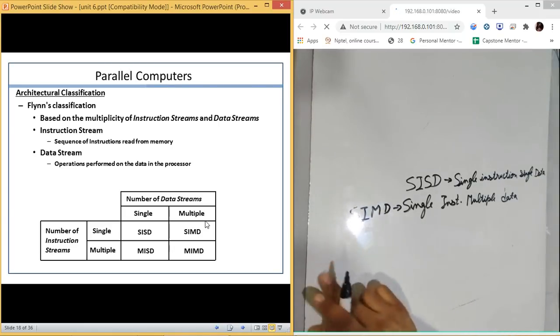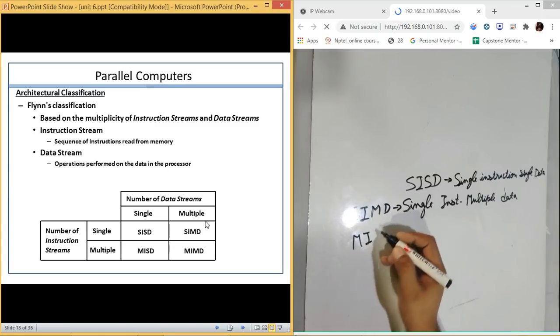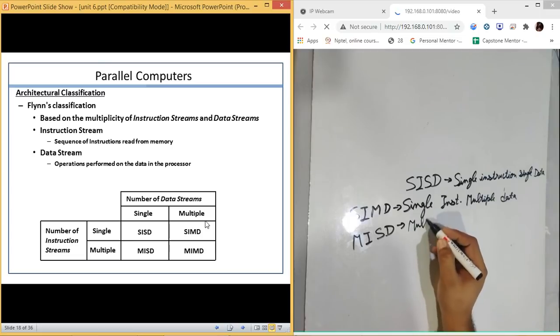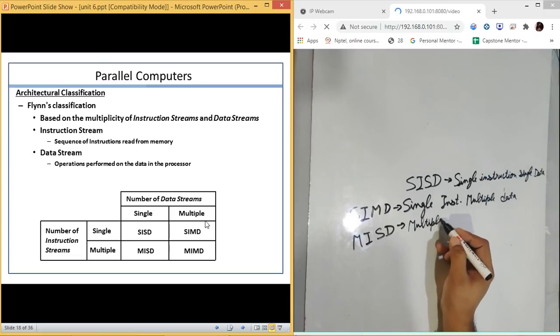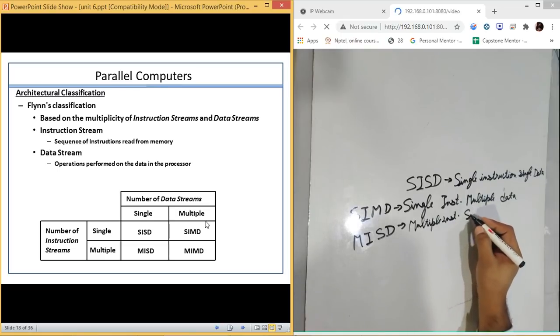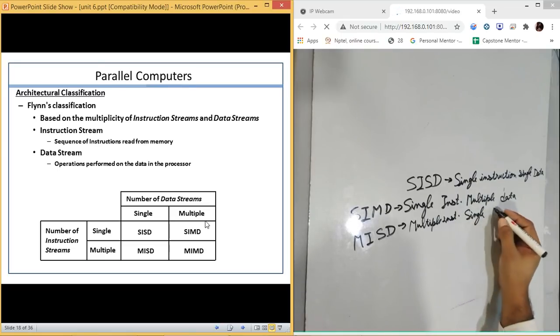Then we have MISD and MIMD. If you talk about MISD, it means multiple instructions but single data.